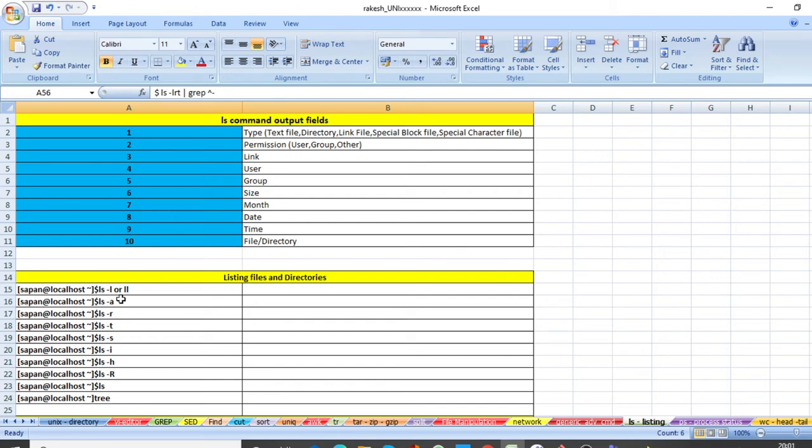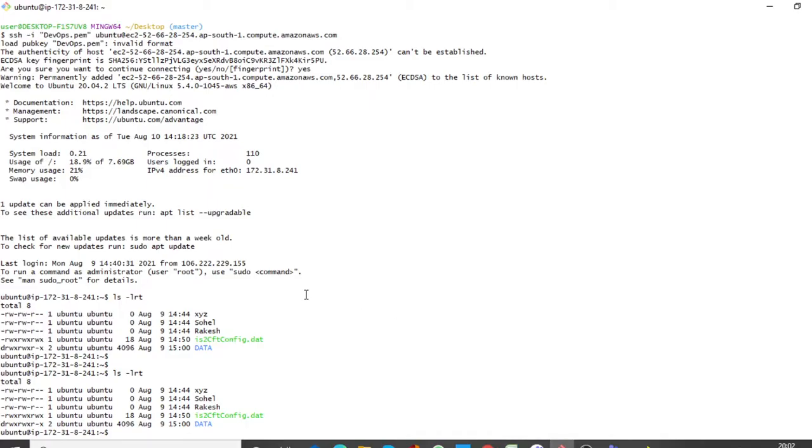So ls -l stands for listing. ls -r, r stands for reverse, t stands for time. Like that we have some options. If you want to learn more, you can check the ls options by using the help command. So ls is done, and hopefully you don't have any doubt over the ls command.